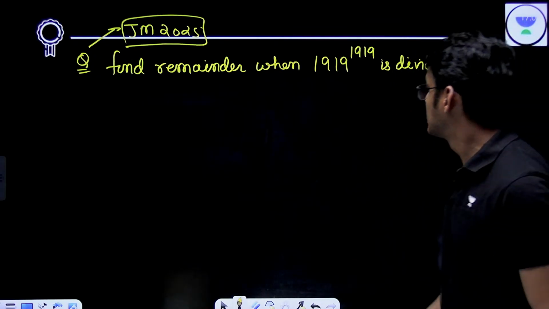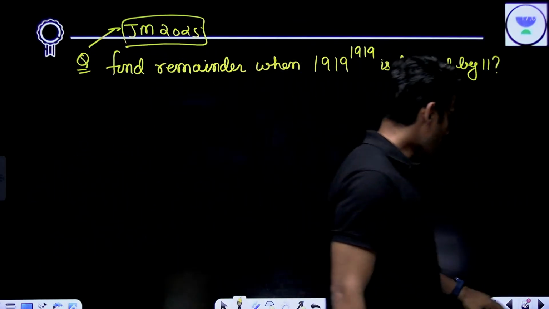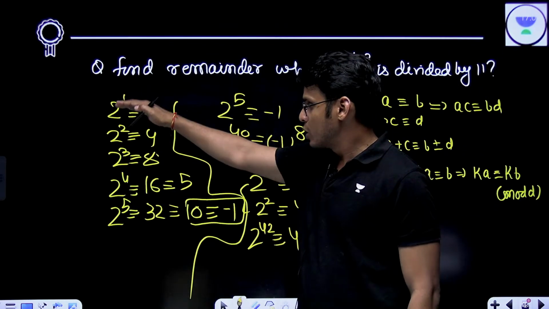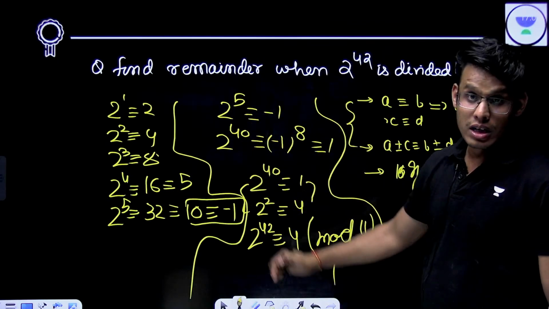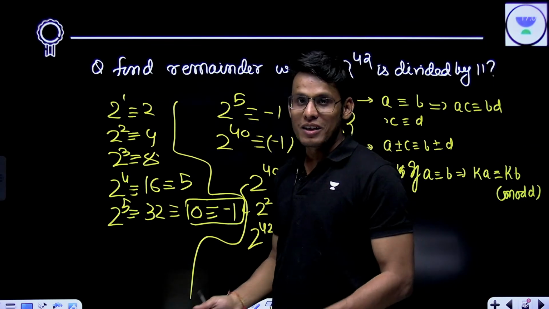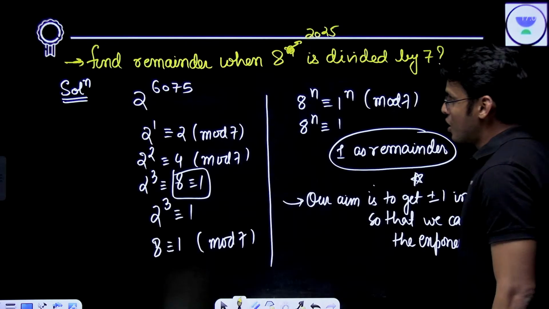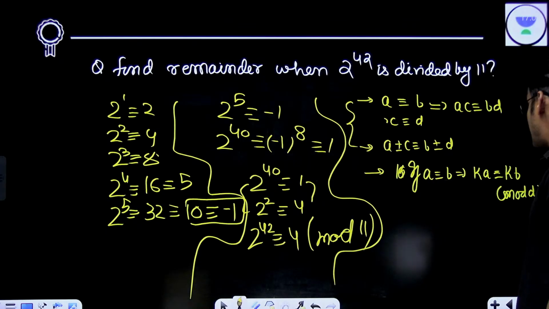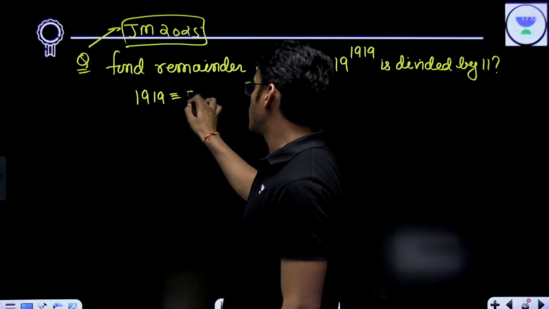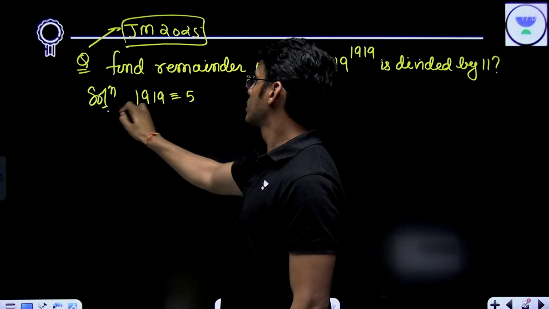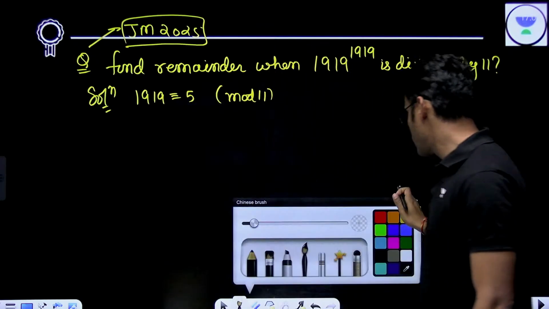Hamad is saying 9. Now, first of all, what I was doing here is power jumping. We call it power jumping. So from power 1, I jump to 2, I jump to 3, I jump to 4, I jump to 5, and then from 5 to 40. Now power jumping is only possible when you can calculate the powers, right? And you cannot calculate the powers for numbers as big as 1919. So first of all, I would say 1919 is congruent to 5 mod 11, right? This is what we have studied already.